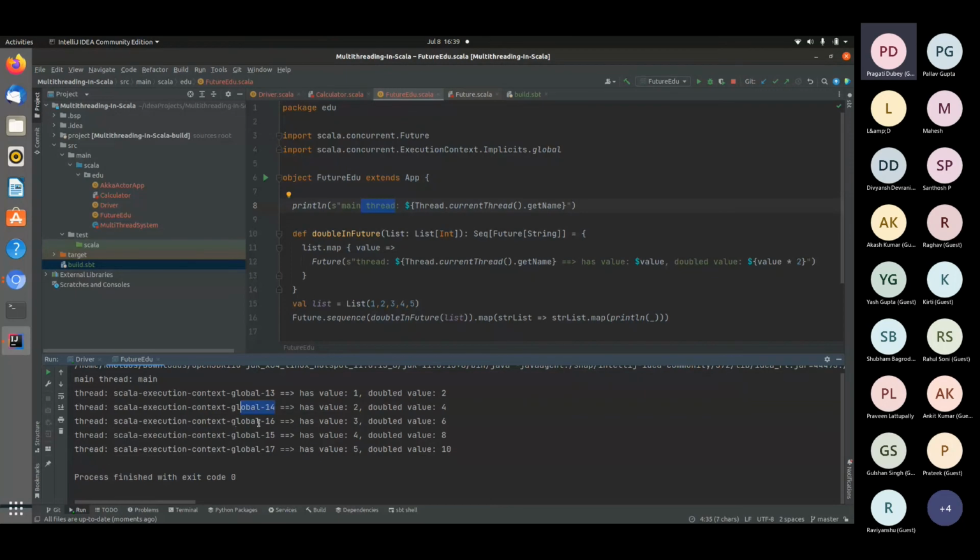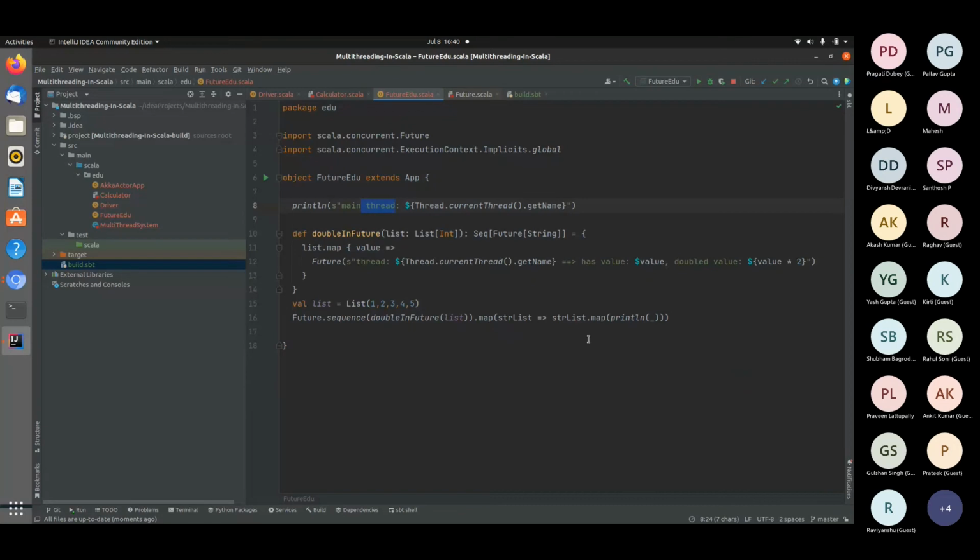We can see the number of the threads change anytime as it is dependent on the runtime available processors. So each value is taken by a different thread and is doubled in that way. We can run this program multiple times and we can get different thread values or different things every time. You can see now it starts from 14. Again, now it's in order. So as we can see, it is like multi-threading through futures. Going back.